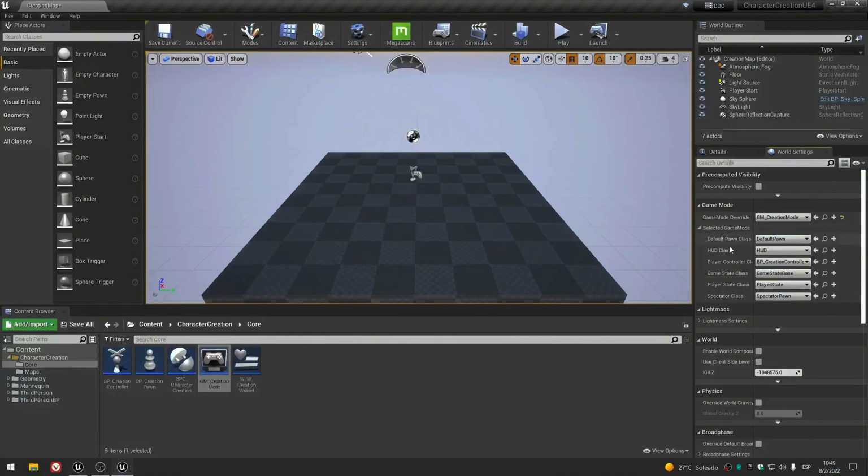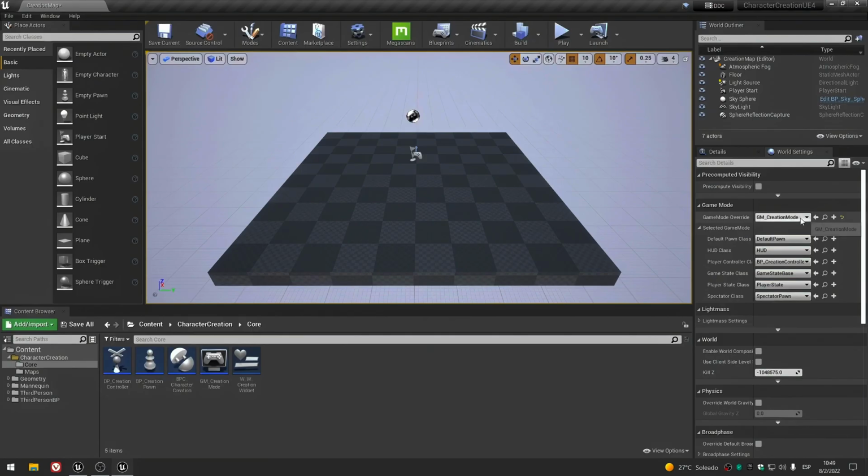Okay, if you extend here, you will see that our controller is being selected. So basically, our game mode function is to force the use of our controller.